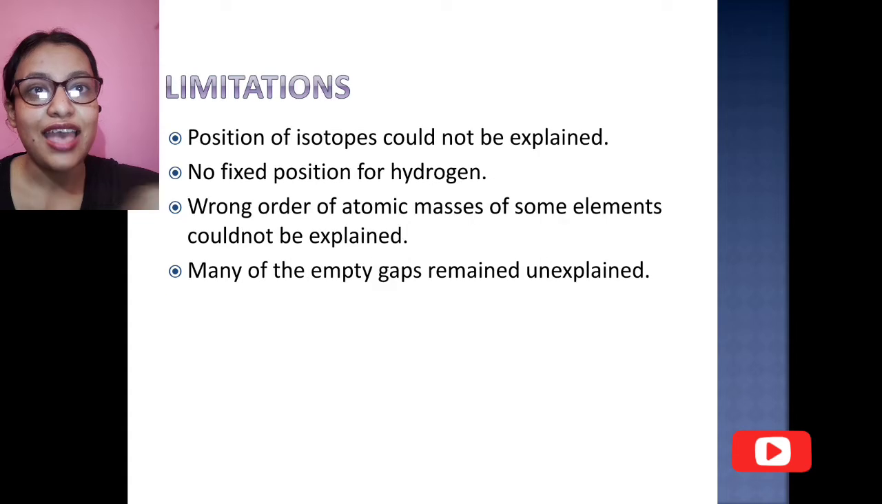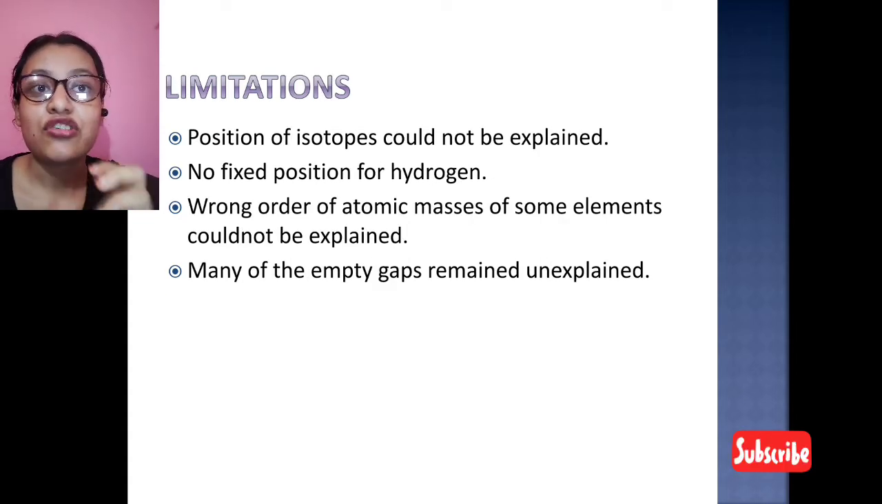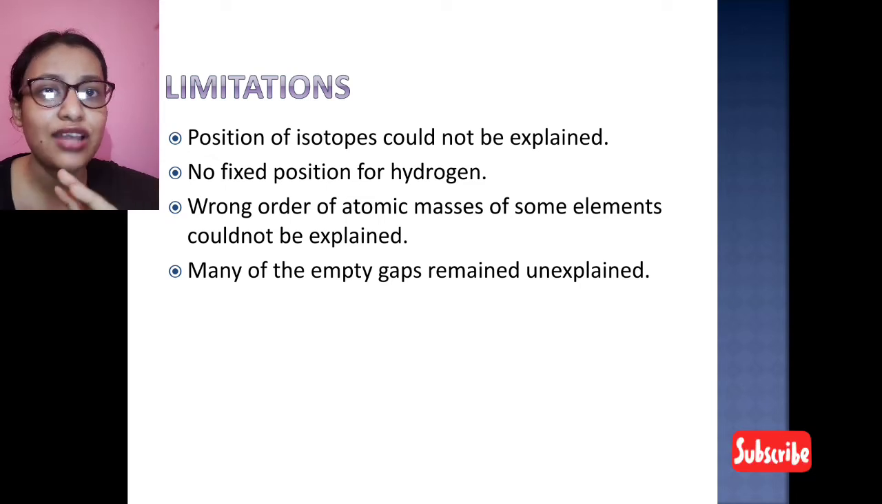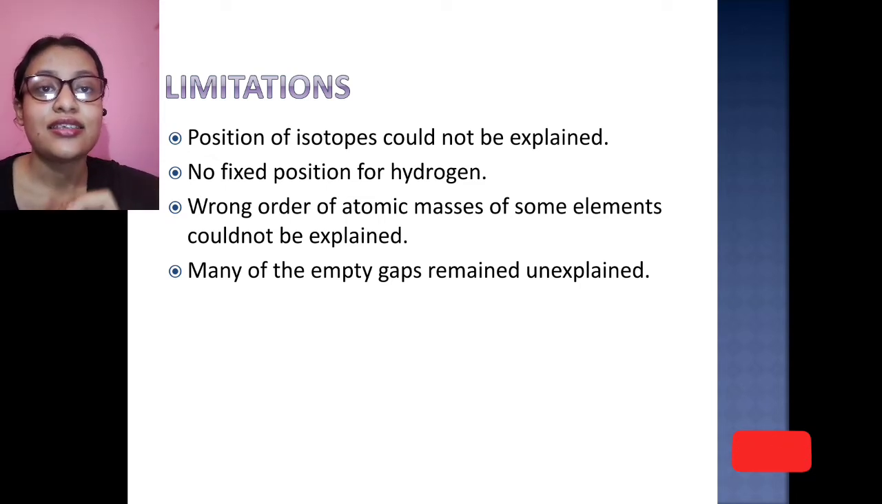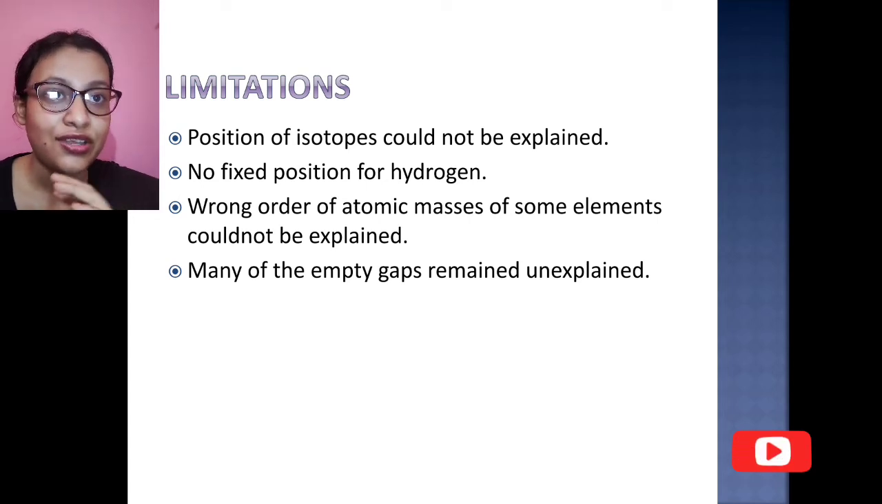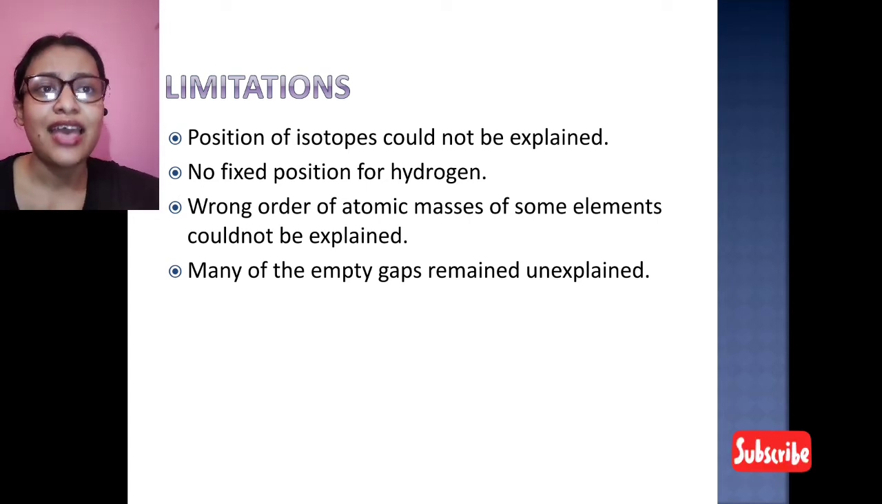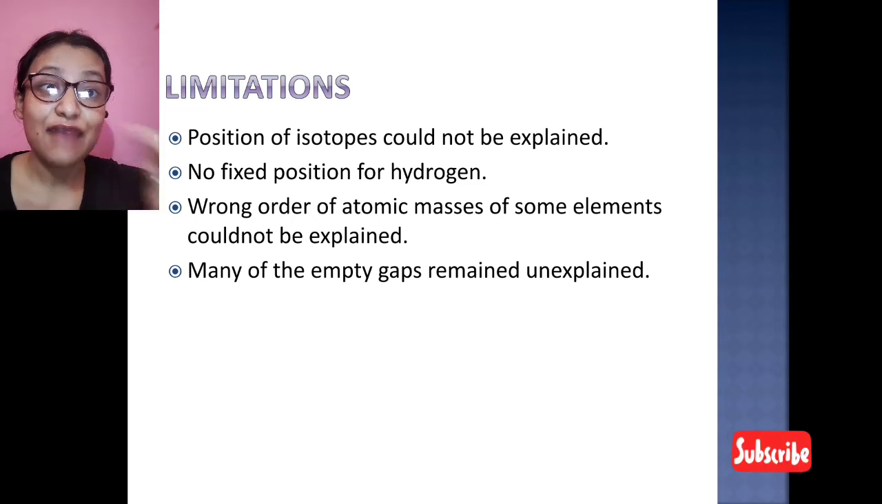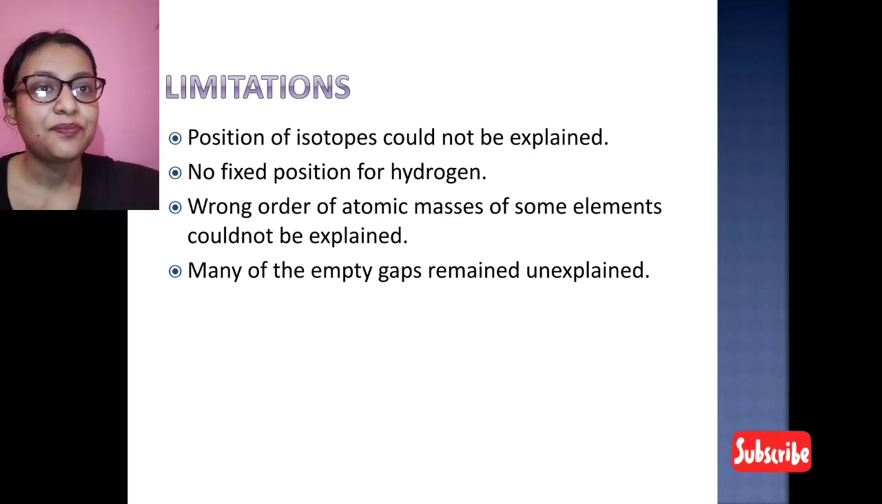It also has some drawbacks. The position of isotopes couldn't be explained, and there is no fixed position for hydrogen. There is the wrong order of atomic masses of some elements which couldn't be explained. Many of the empty gaps remained unexplained. He left so many gaps in his periodic table that even after the new periodic table was made, those gaps remained unexplained.